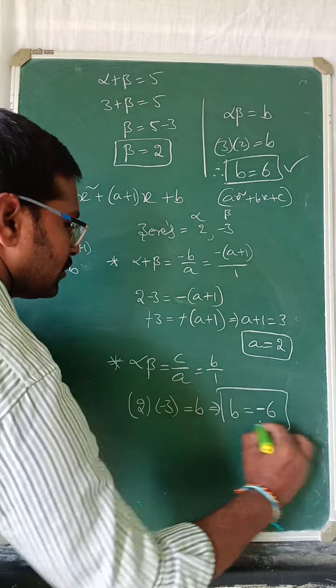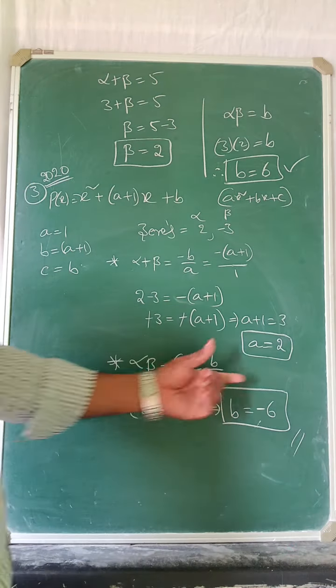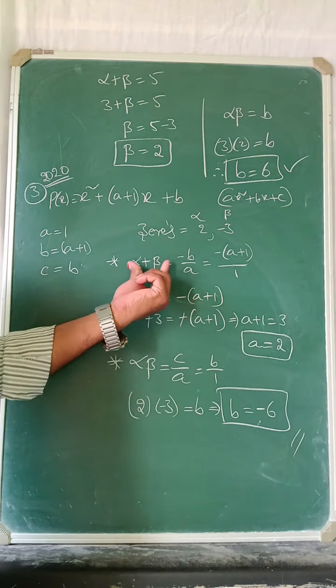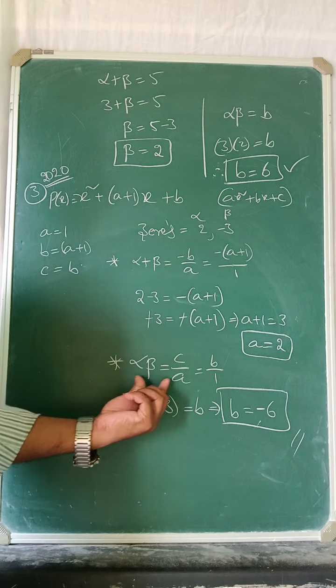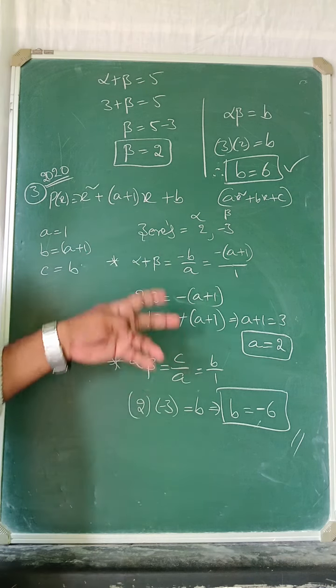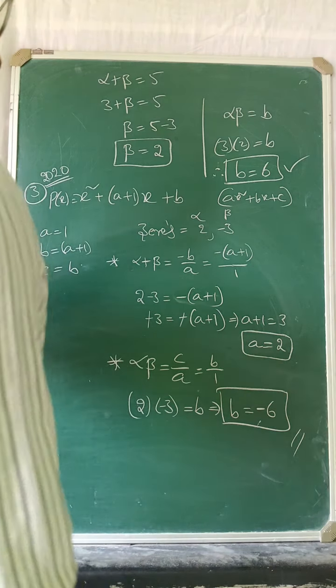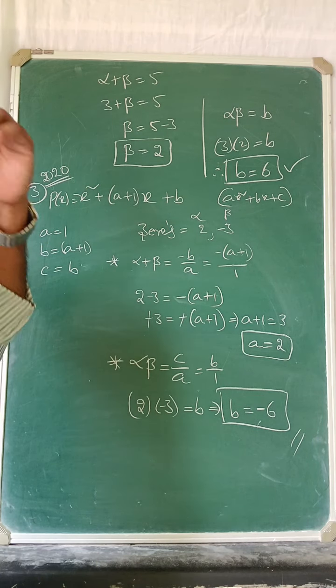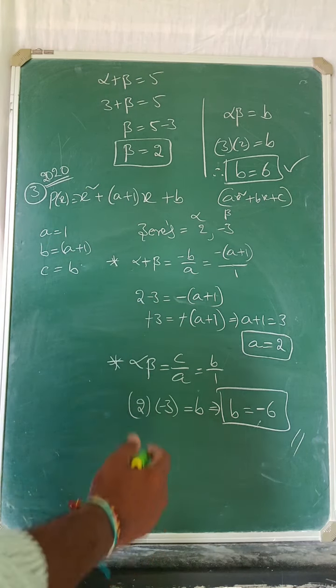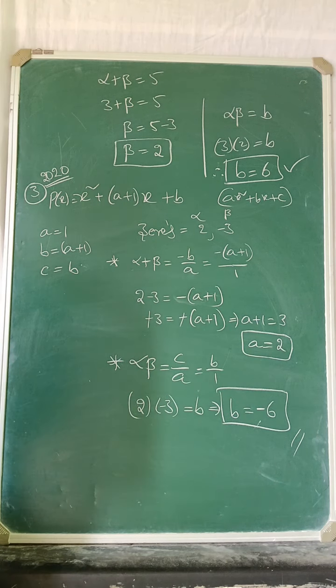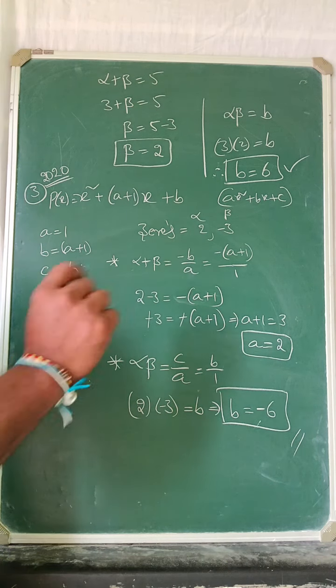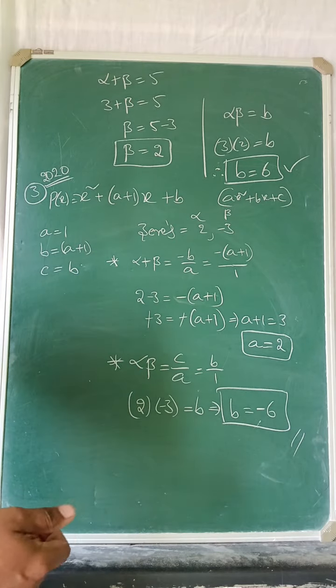So b is equal to minus 6 and a equal to 2. We have to use the small trick of alpha plus beta and alpha beta. Just within 2 steps it will close, it will not be a lengthy process. Once note it down and we go with the other sums.